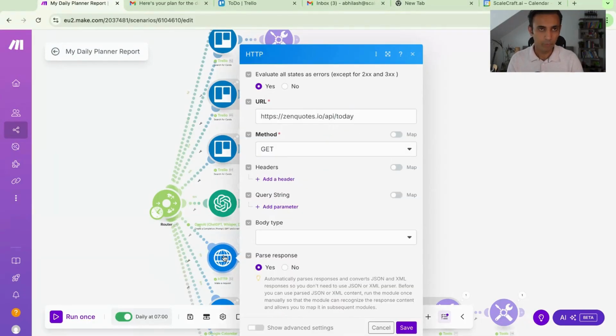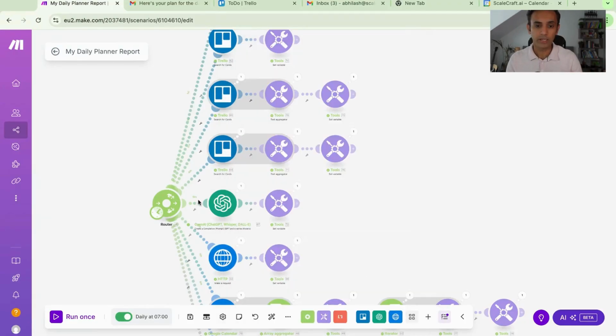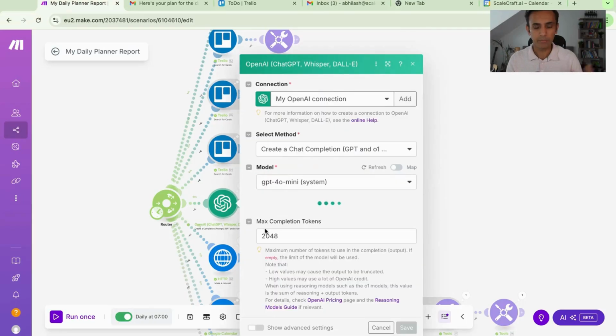There's this motivational quote which I'm pulling from zencodes.io. Now again, just so that you are aware, we can use zencodes, or you can rather add another thing in here saying, apart from the health tip, give me one motivational tip.